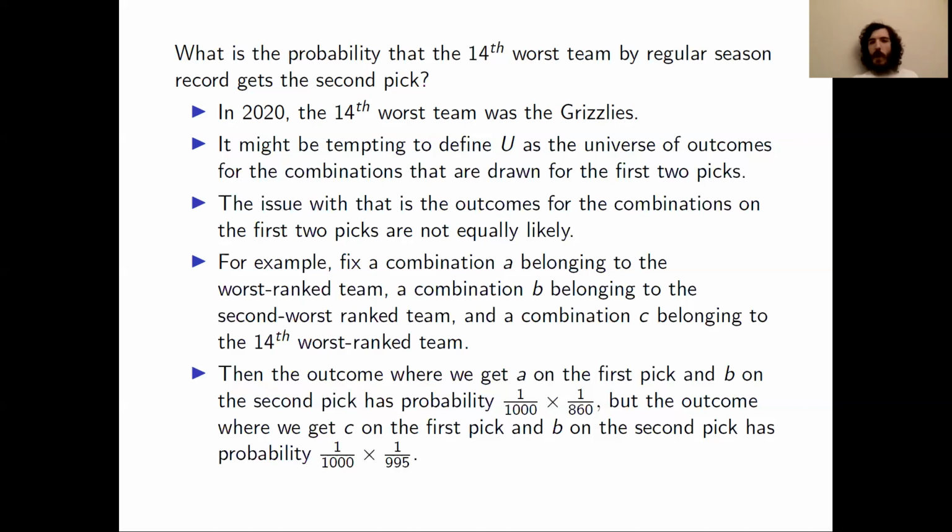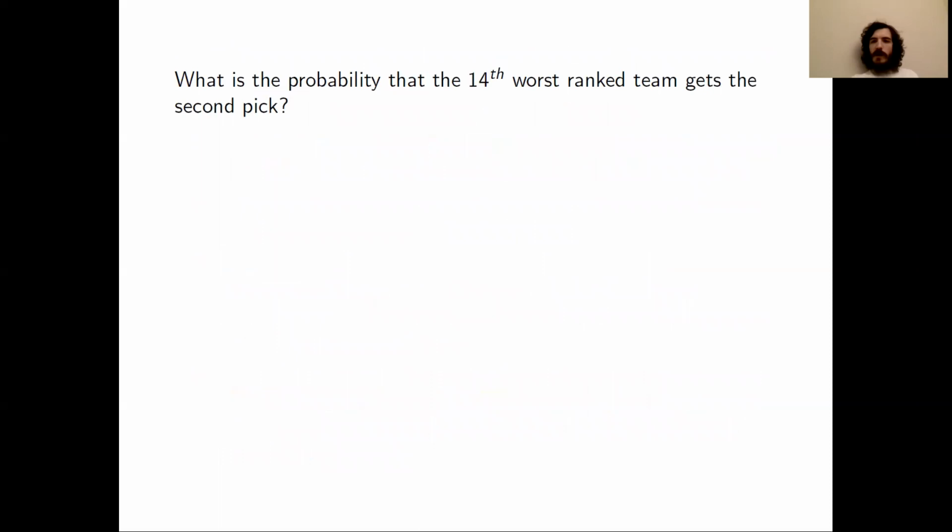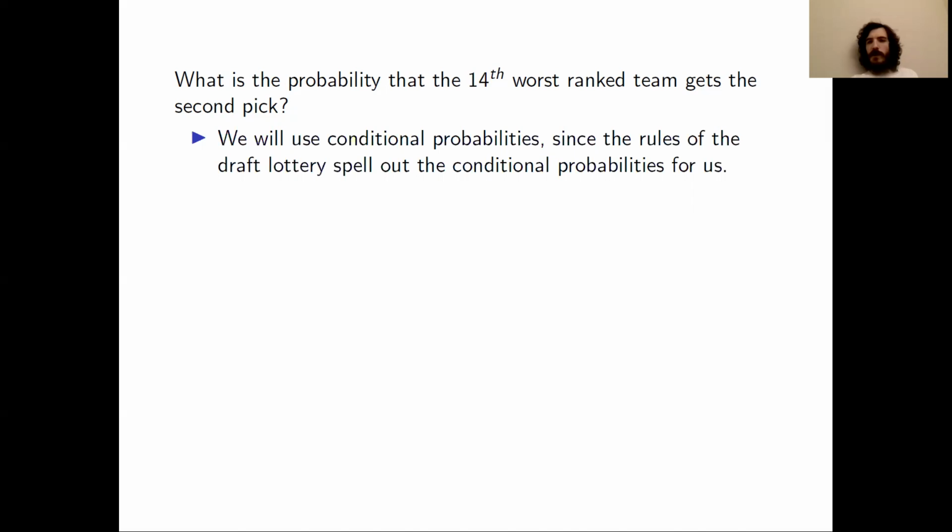So we're going to have to go about this problem differently than the ones that we just did. We cannot use a universe U of equally likely outcomes if we define our outcomes as these combinations for the first two picks. So what we'll do is use some conditional probabilities, and we'll also use the fact that we discussed about the probability of the union of mutually exclusive events.